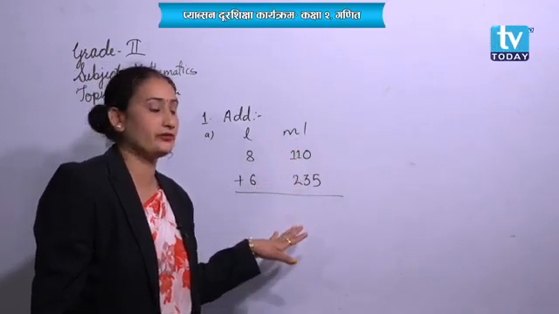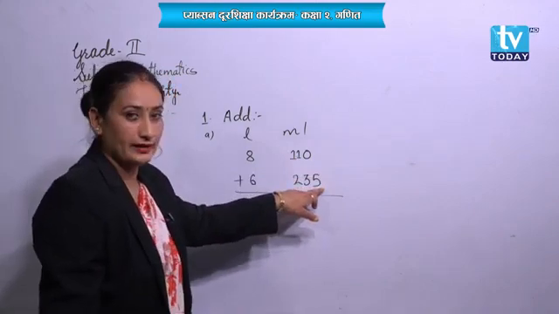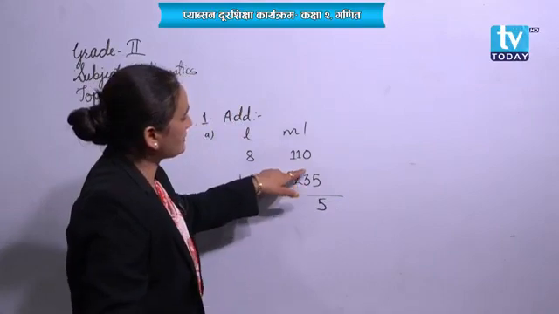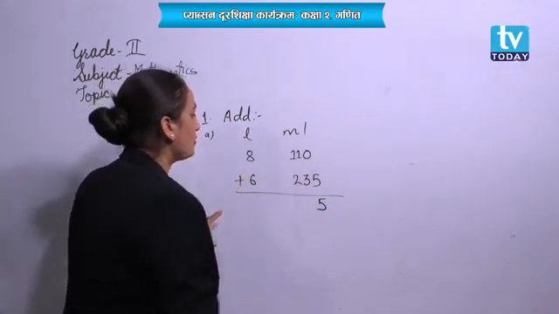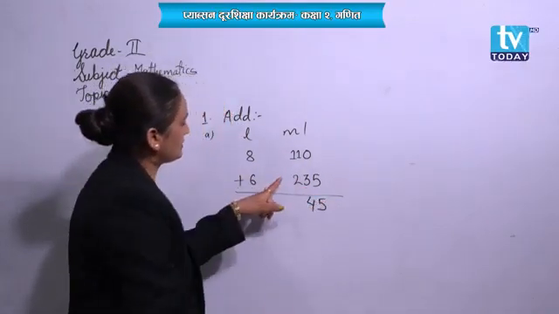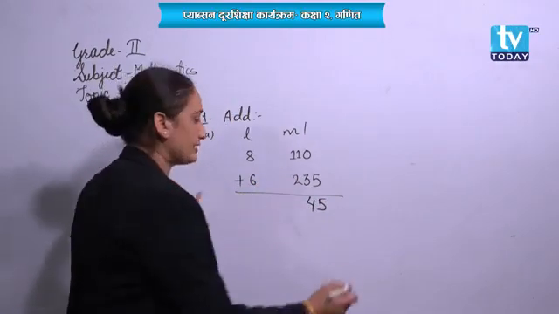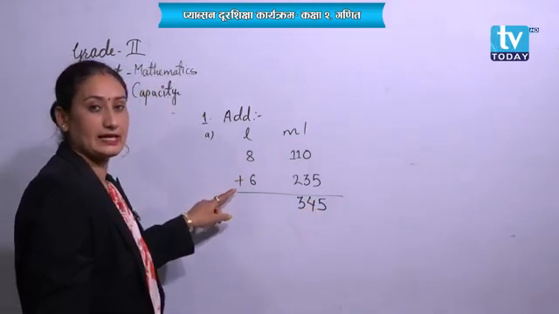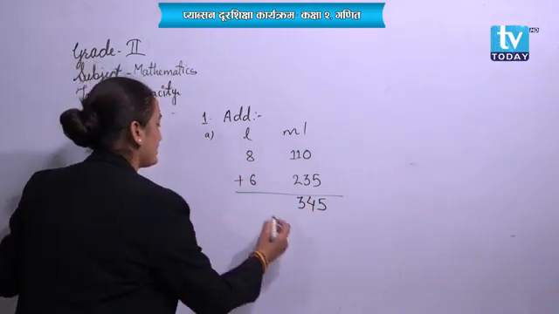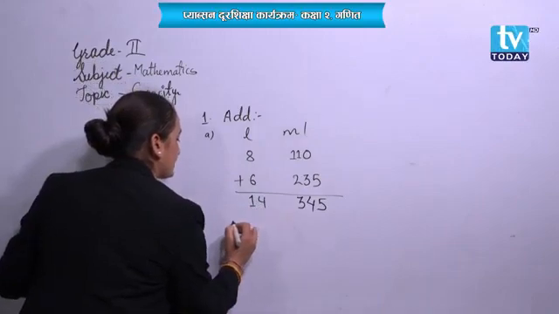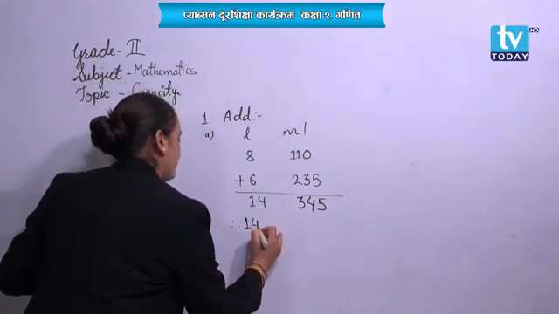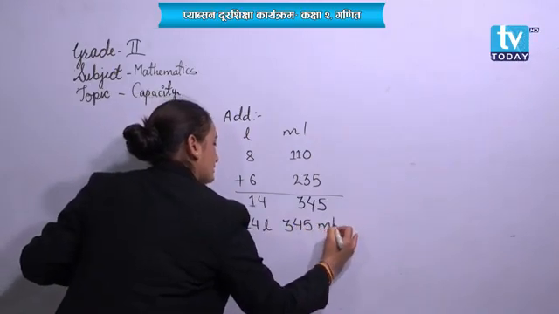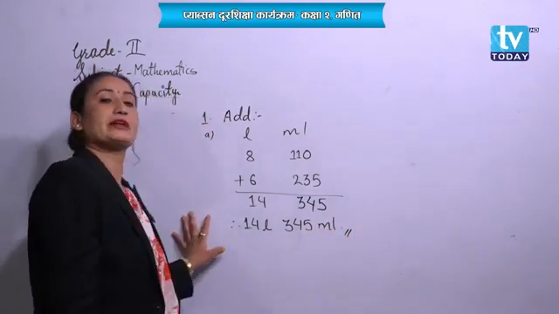Now let's add it first. 0 plus 5 will be 5. 1 plus 3 will be 4. 2 plus 1 will be 3. Write it here. So 8 plus 6, what will be the answer? It's 14. Can we write it? Therefore, 14 liter 345 milliliter is the answer. Can we write it this way?